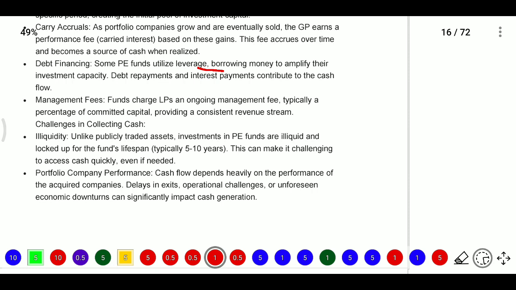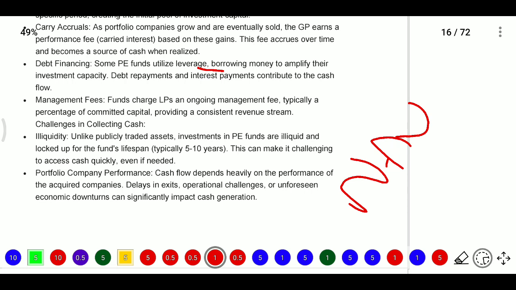Management fee means the fund is managing the money, so they will collect some fee amount, and that is known as the management fee. The fund will charge the limited partner an ongoing management fee, typically a percentage of committed capital, because it is not based on NAV. In mutual funds they calculate on the basis of NAV, but in private equity the NAV may be zero for the first 1 or 2 years, because they do not collect the full amount at the starting itself. So NAV calculation is not good, and they go with the committed capital.